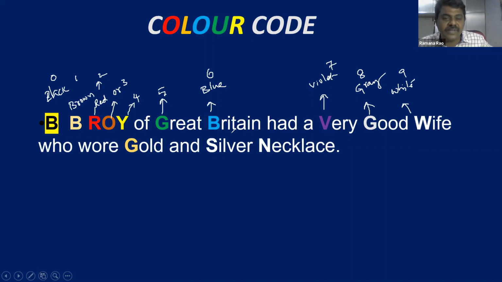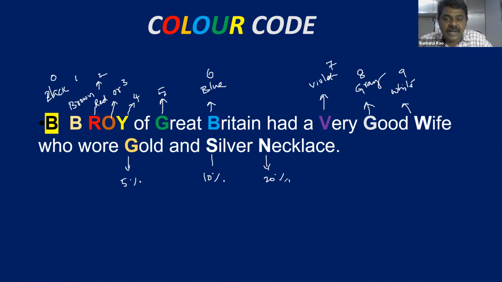B.B. Roy of Great Britain had a very good wife who wore gold and silver necklace. The second line stands for tolerance. Gold, how much? 5%. Silver, how much? 10% tolerance. And nothing, 20% tolerance. So this is an easy way of remembering the color code.